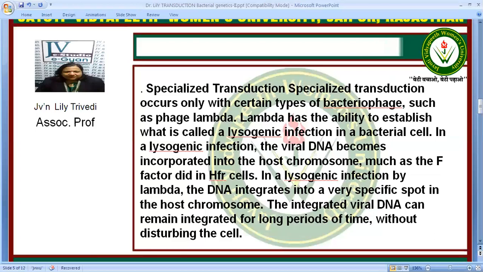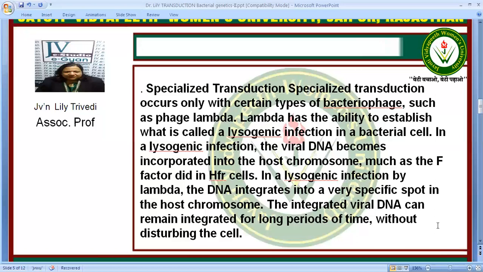The viral DNA becomes incorporated into the host chromosome, much as the F factor did in Hfr cells we saw in conjugation. In lysogenic infection by lambda, the DNA integrates at a very specific spot in the host chromosome, and the integrated viral DNA can remain integrated for a long period of time. That is why it is called lysogenic infection.